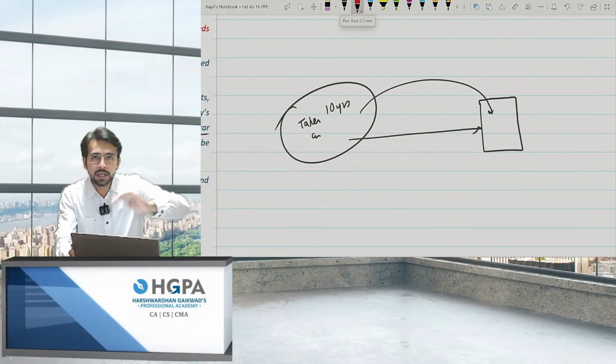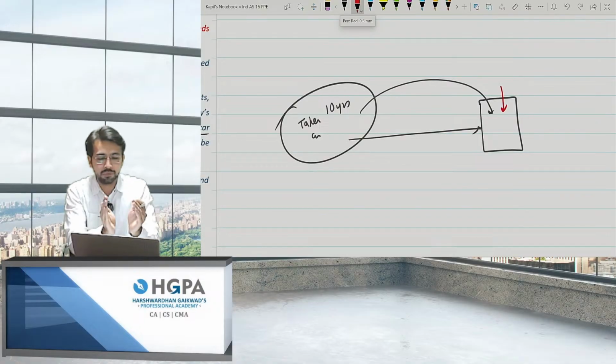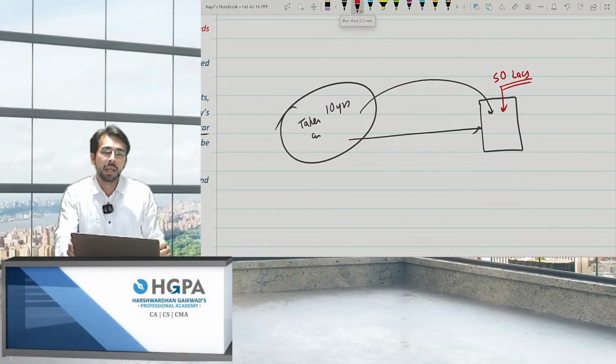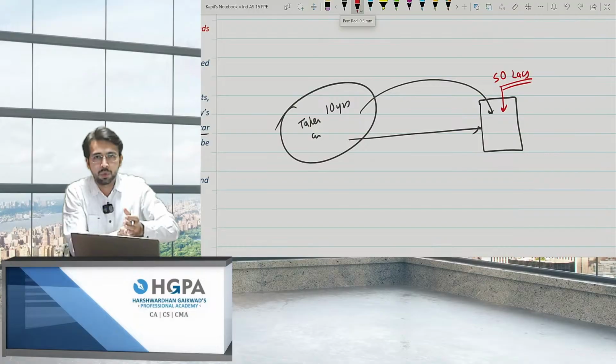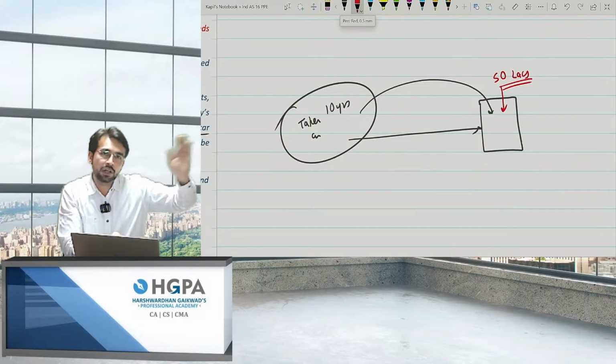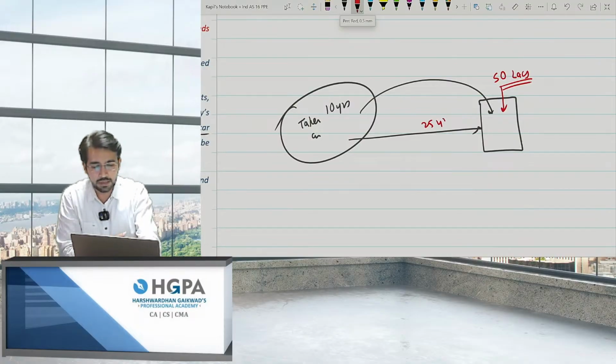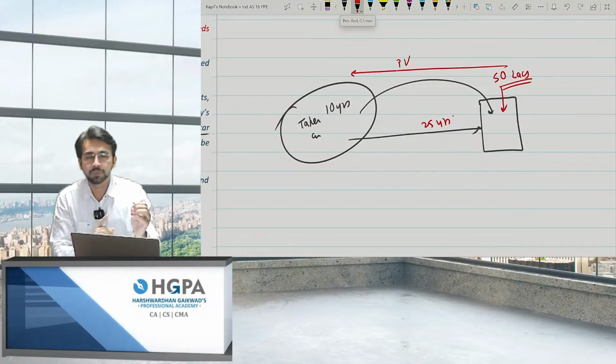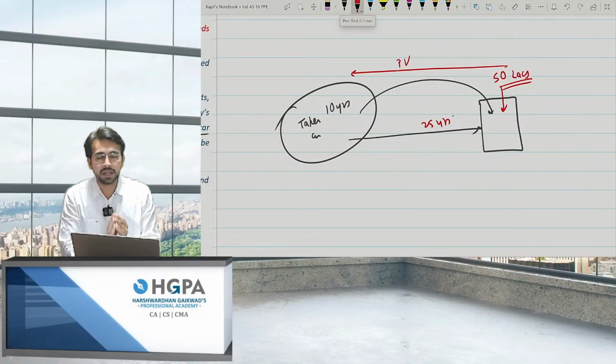So while handing it over, I need to spend something to make it proper for use. In that case, it may happen that you have to incur some expenses, let's say 50 lakhs. But I don't have to incur it right now. I have to incur it after the end of the life, let's say the life is 25 years. So what I have to do is take it at the present value.